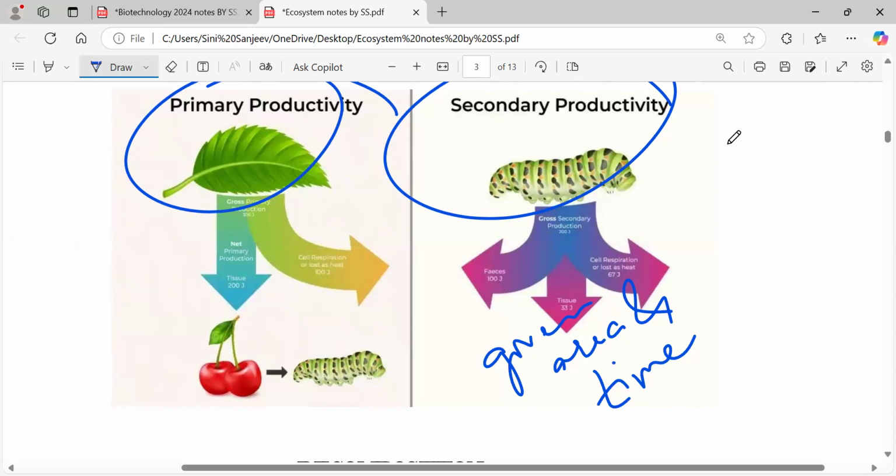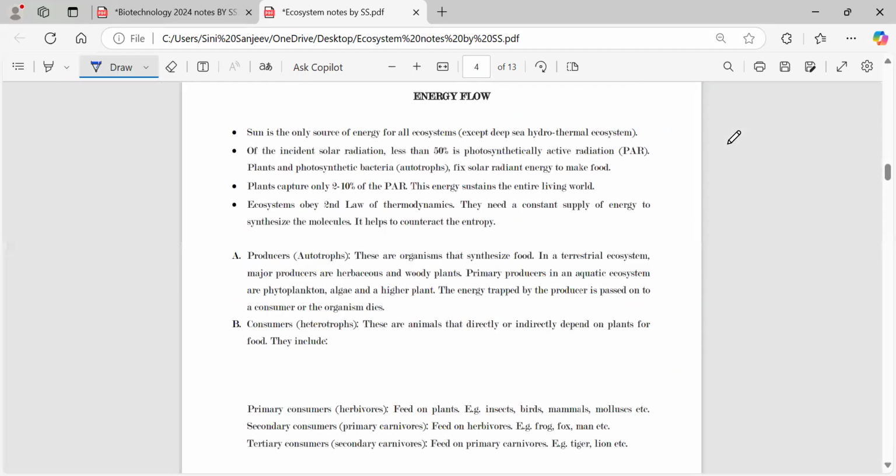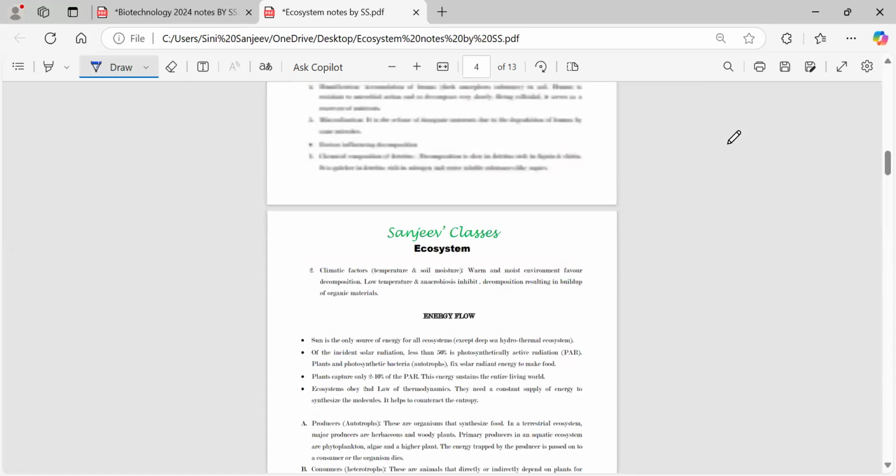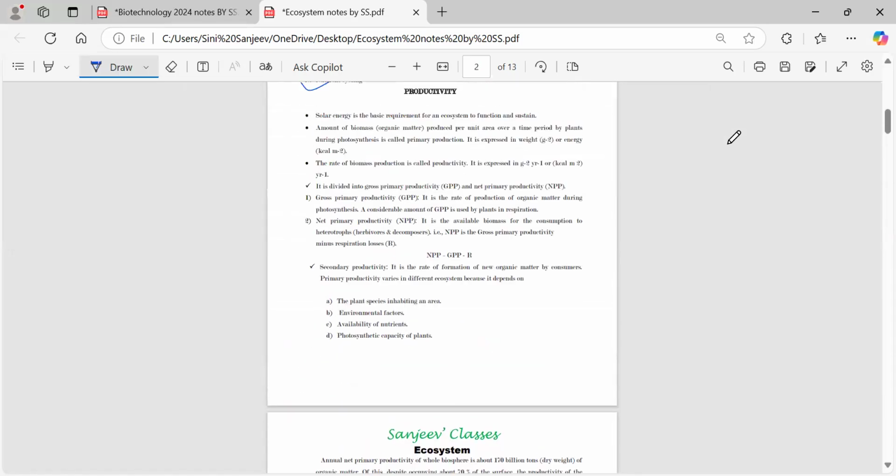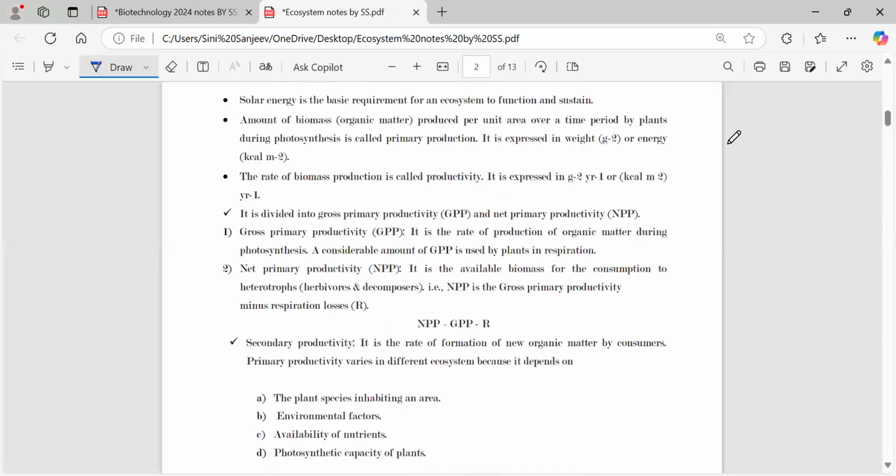Okay, so generally, the productivity process has been divided into two components. If you see over here, whatever the production or the productivity is, it has been divided into two components, which are known as GPP and NPP. GPP is the gross primary productivity and NPP is the net primary productivity.